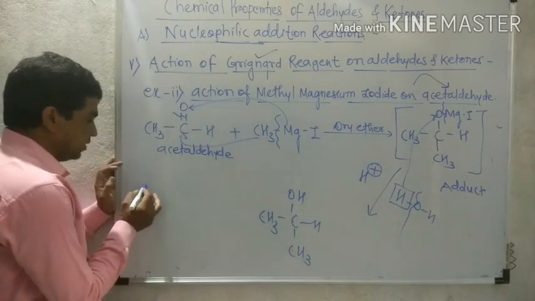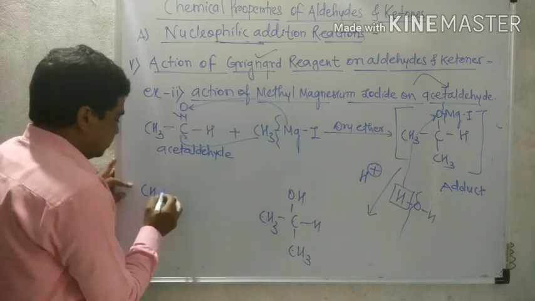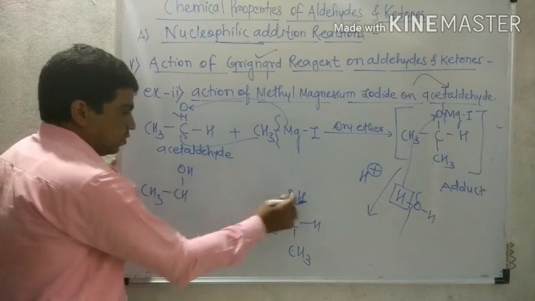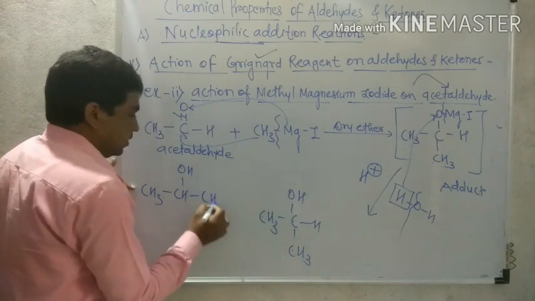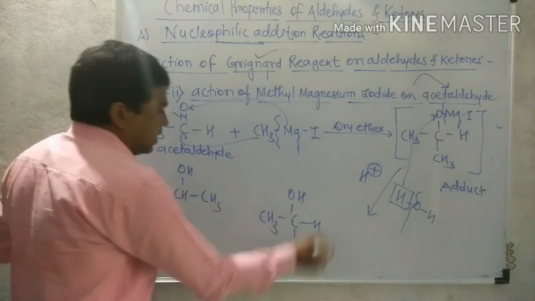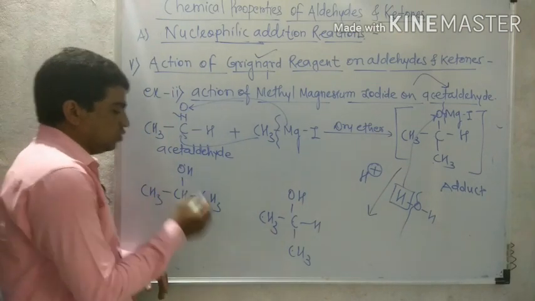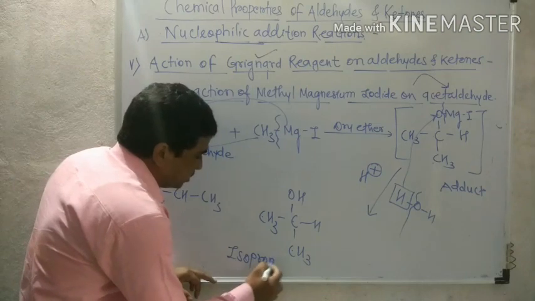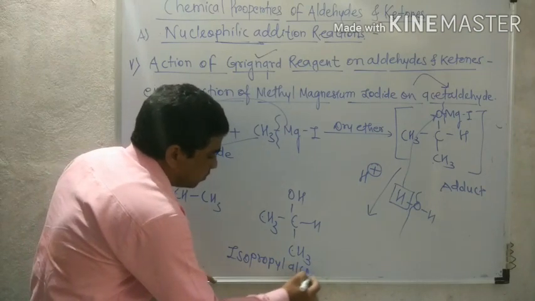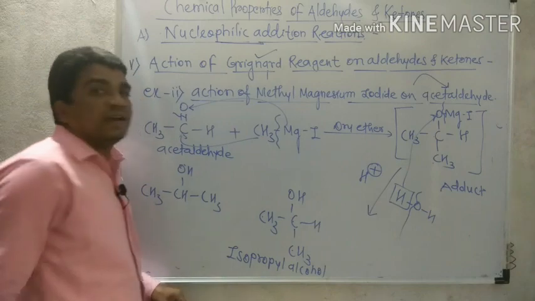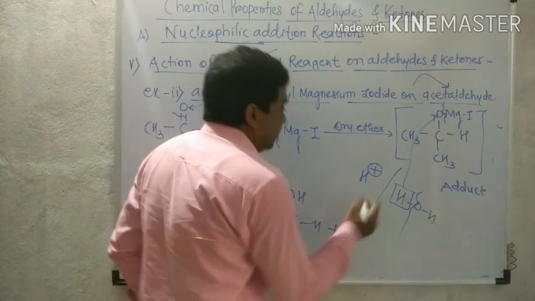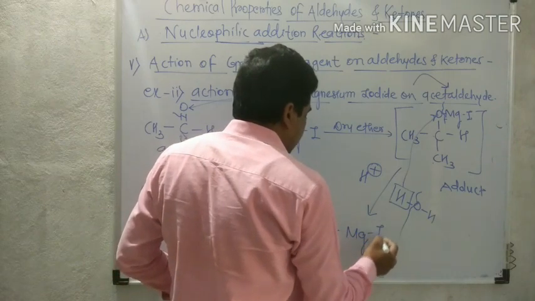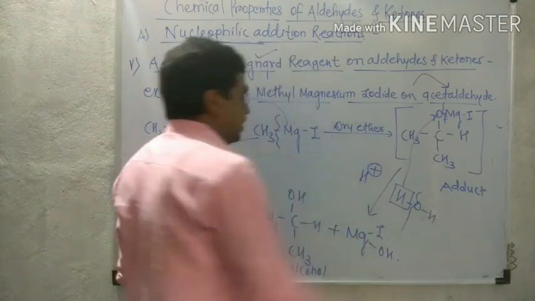We can also write it as CH3, that CH, that OH, and this CH3. So this and this structure are the same. CH3CHOHCH3 is the structure of isopropyl alcohol, also called secondary propyl alcohol. What is remaining? MgIOH, again magnesium hydroxy iodide.